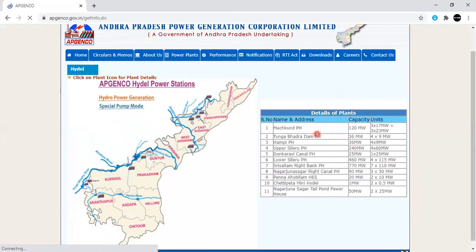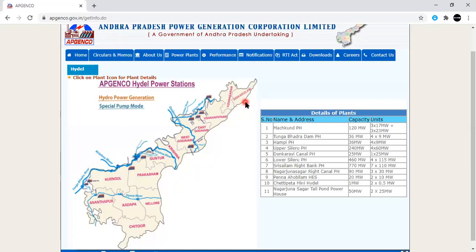Totally, in this table, we have 11 hydel power plants, from starting to ending, representing capacity and also units. Units means how many generators are there. Coming to this graph, easily you can observe each and every power plant from Srikakulam to Chittoor. So this is just like a virtual tour.